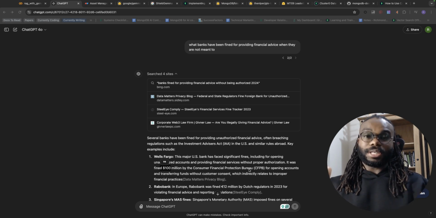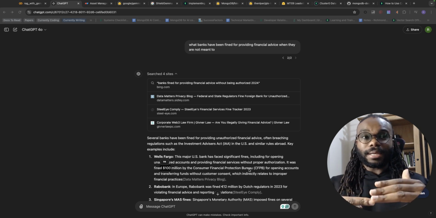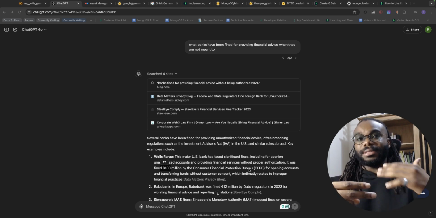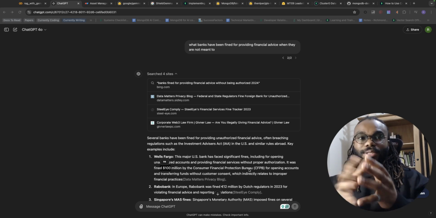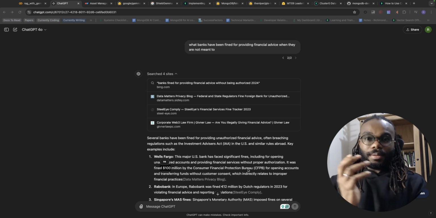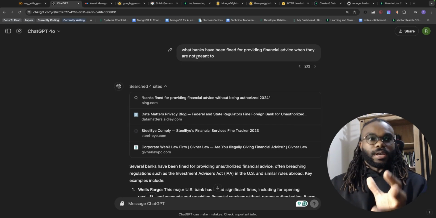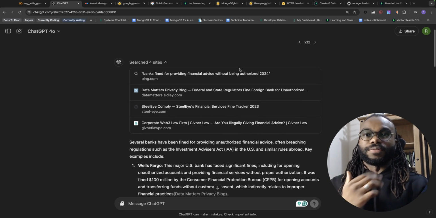And these fines usually occur because the banks are handling transactions they shouldn't be handling. Also, sometimes the banks are giving financial advice in scenarios where they're not authorized to give financial advice. So these are banks or financial institutions, and these fines can range from several hundreds of thousands of dollars to several million. I did a quick search on ChatGPT: what banks have been fined for providing financial advice?